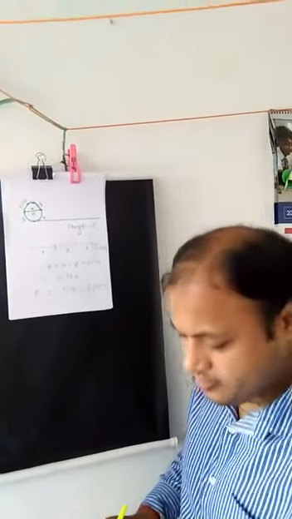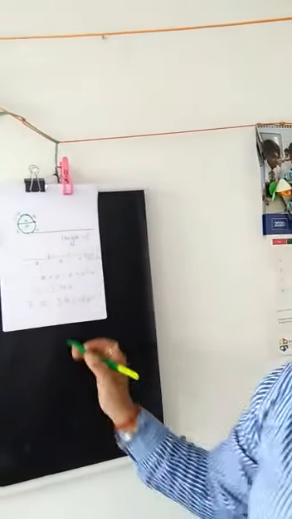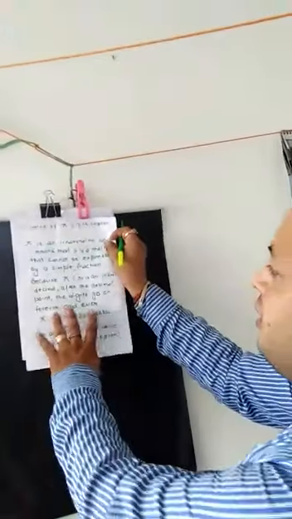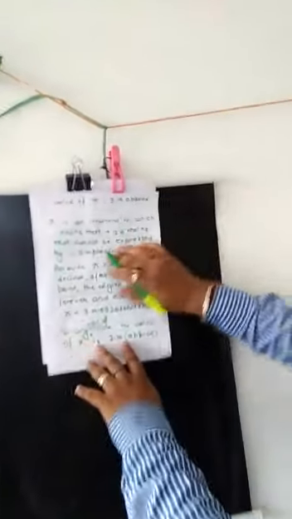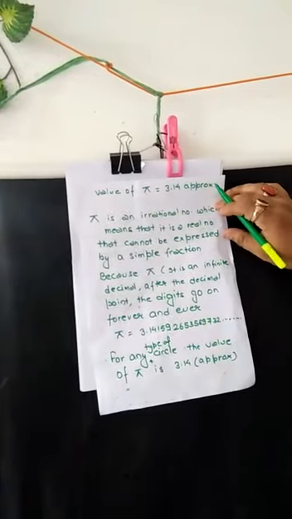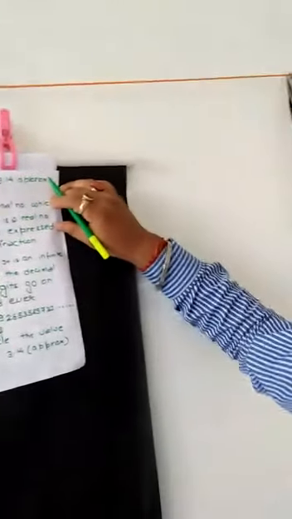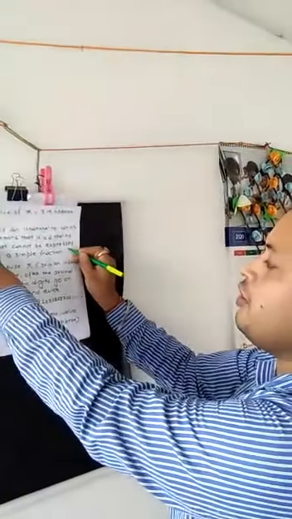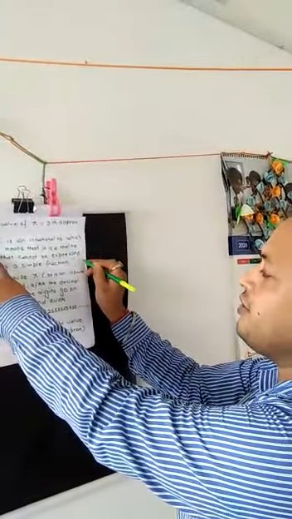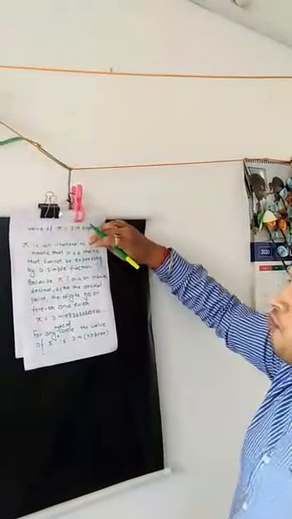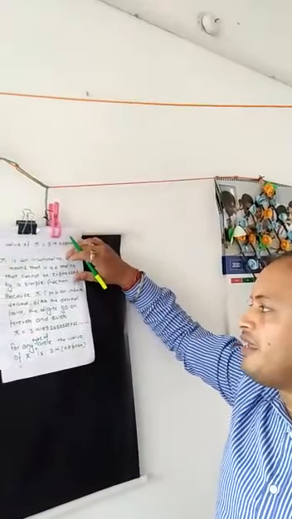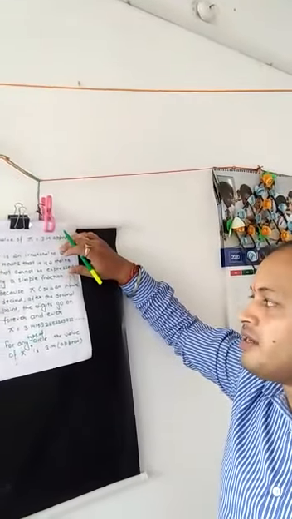Now we know that pi is an irrational number, which means that it is a real number that cannot be expressed by a simple fraction. You know the meaning of simple fraction? I taught you, numerator by denominator. So pi we cannot express in fraction because pi is an infinite decimal.